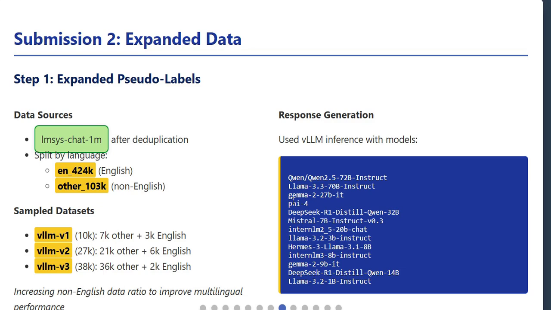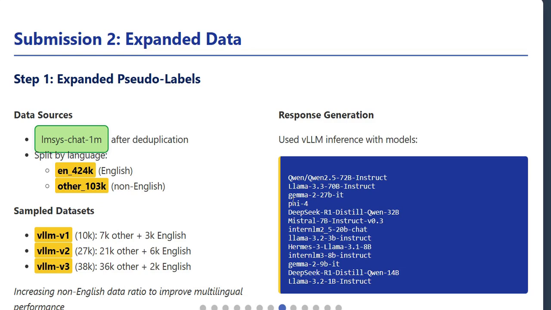They made VLLM v1 with 10,000 samples, 7,000 non-English and 3,000 English. Then VLLM v2 with 27,000 samples, 21,000 non-English and 6,000 English. And finally, VLLM v3 with 38,000 samples, 36,000 non-English and 2,000 English.